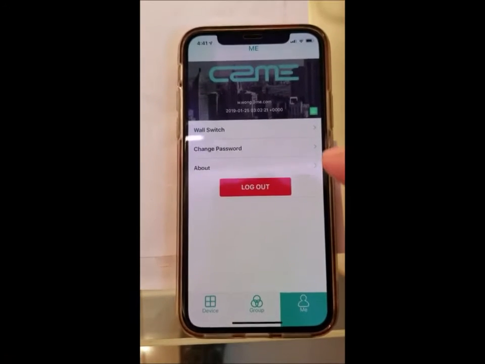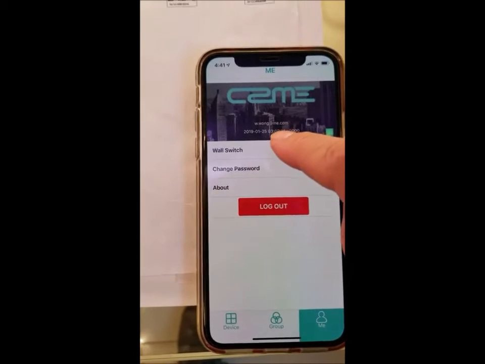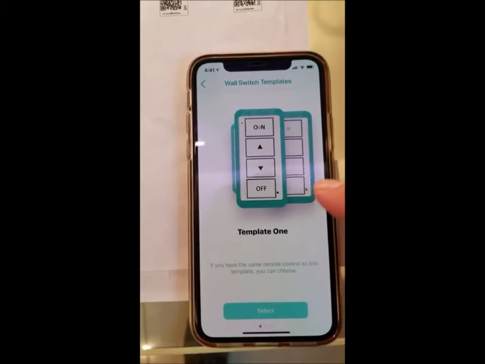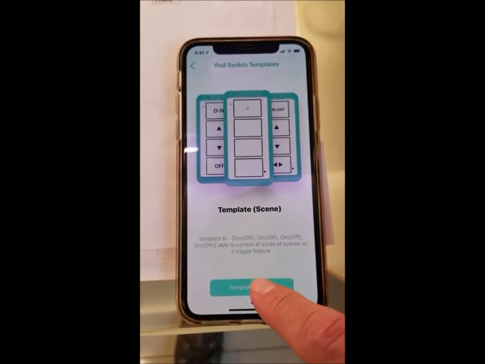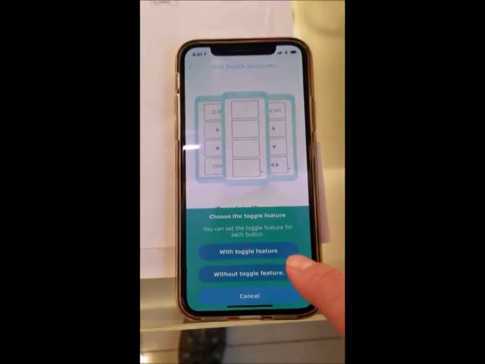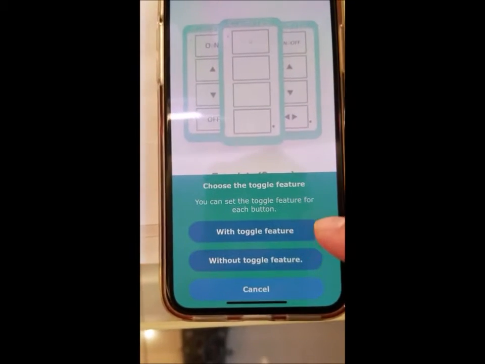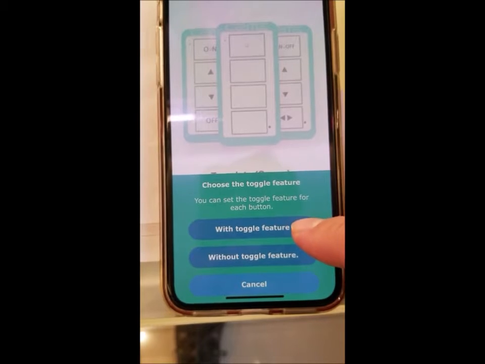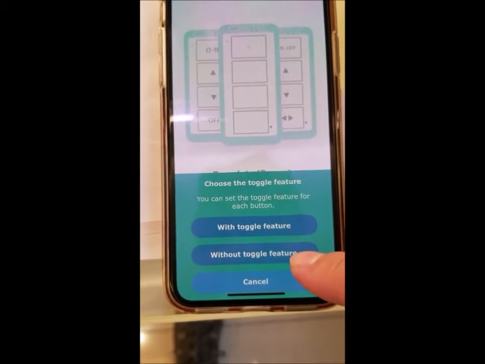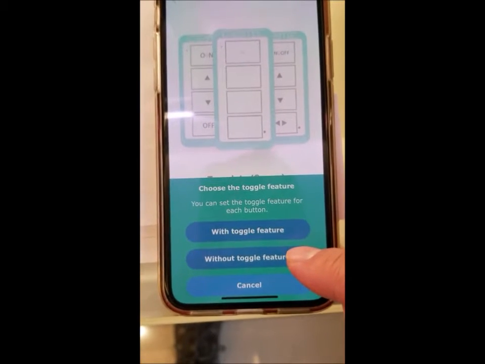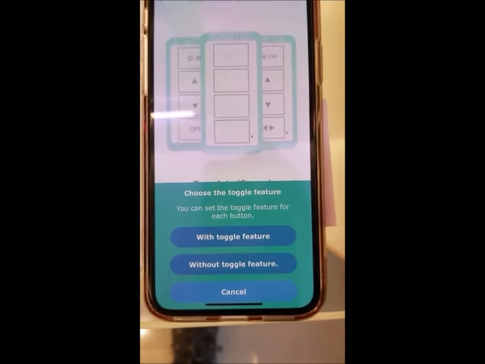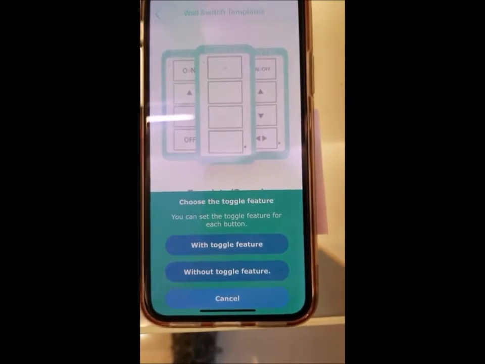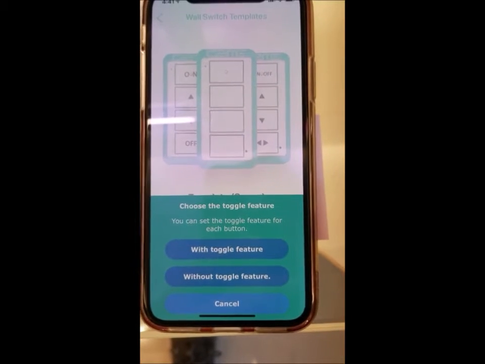To program the scene switch, do the same thing. Go to the scene switch menu, press select. Here we have two configurations. You can do the toggle and you can do the non-toggle. Non-toggle meaning that when you press on the button, it will activate the scene, and it activates the scene only.